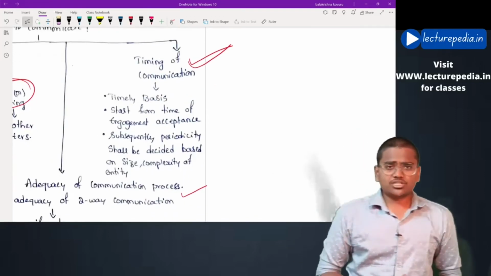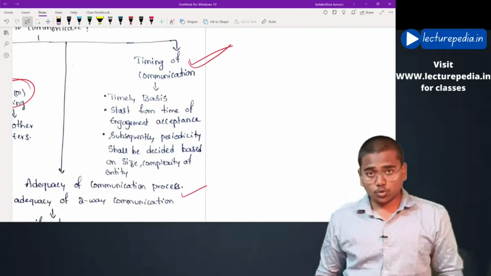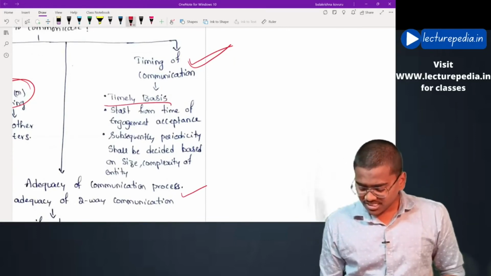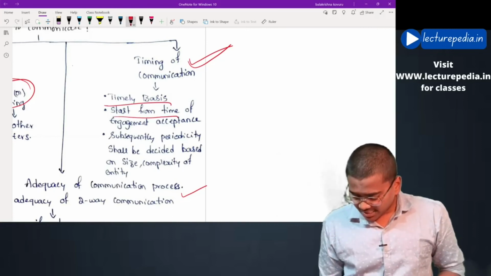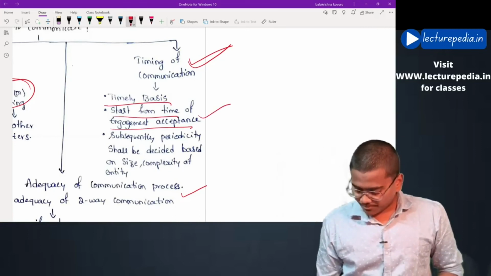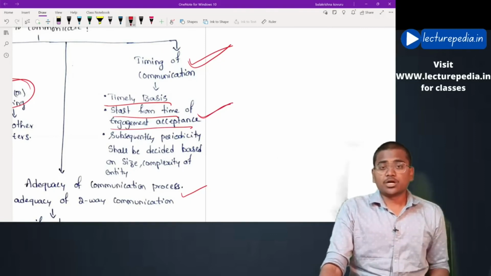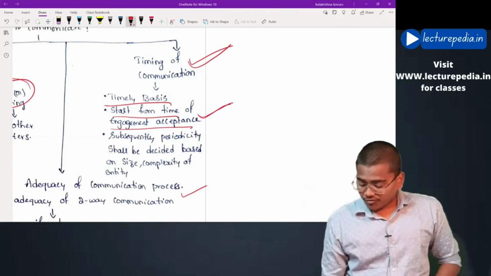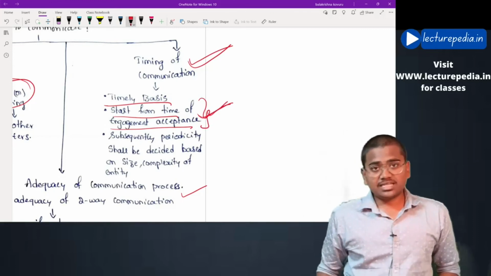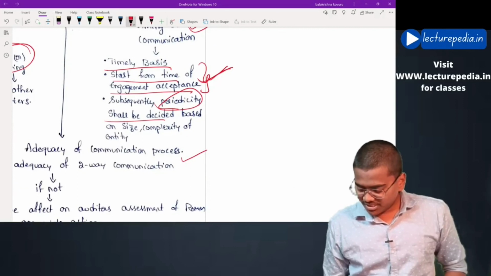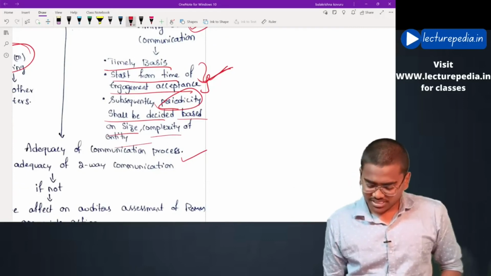The auditor must communicate all these matters to those charged with governance on a timely basis, starting from the time of engagement acceptance. Subsequently the periodicity shall be decided based on size and complexity of the entity.